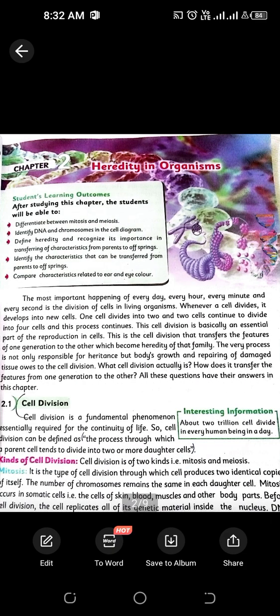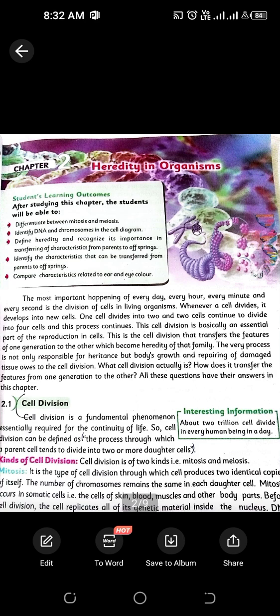First of all, we have discussed the basic concept of heredity, what basically heredity is. Before knowing the concept of heredity, we should know that on a daily basis, each second, there are cells in our body that are being divided, that are being replicated. The cell divisions are basically of two types: mitosis and meiosis.